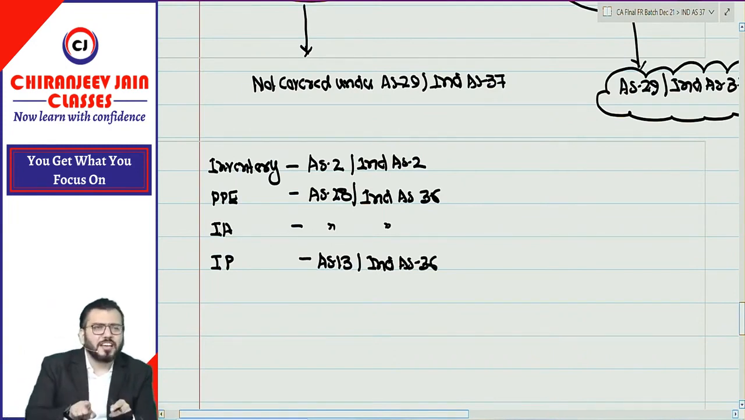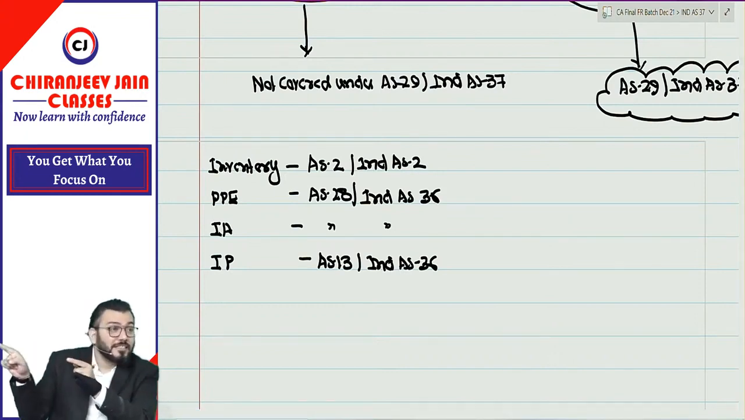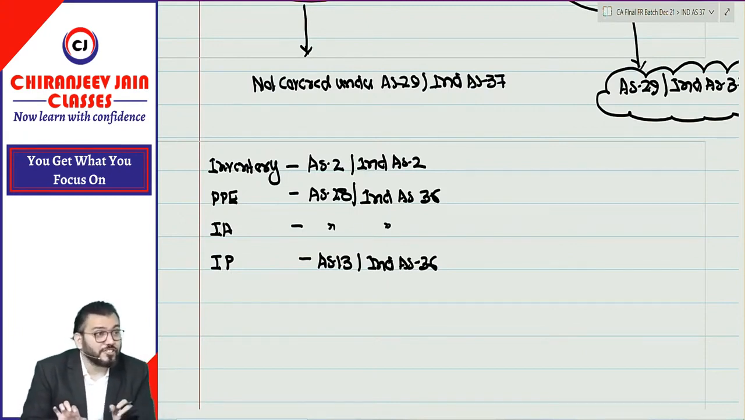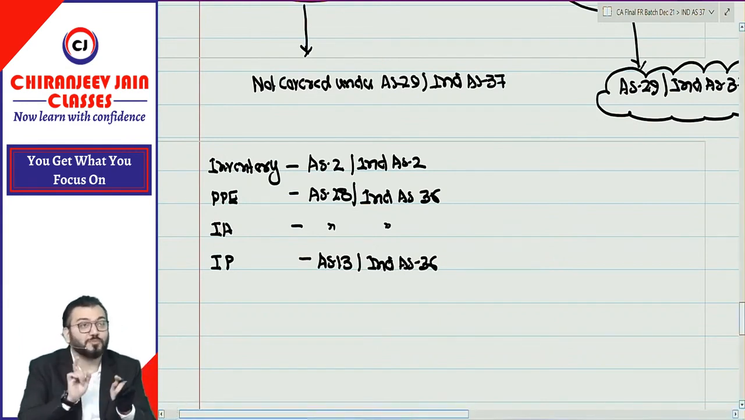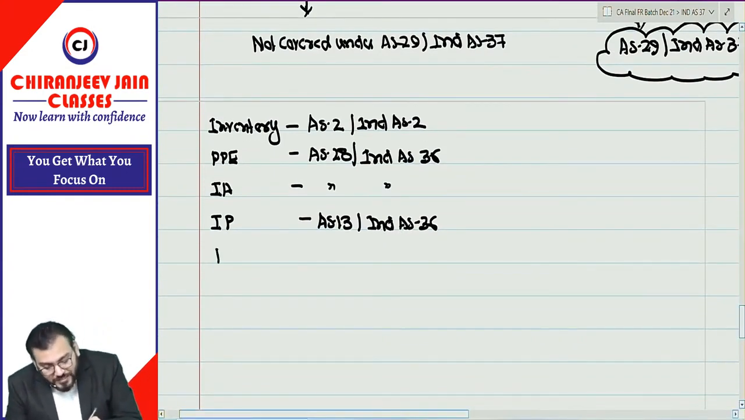I am just giving a reference so that you can understand that this decline is also recognized, but as per the respective Ind AS, not as per AS29 or Ind AS37. Means we are recognizing such losses due to conservatism principle, but this should not be considered as provision because provisions are liability. Understood? Correct.